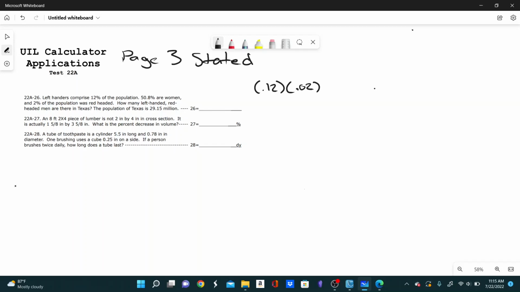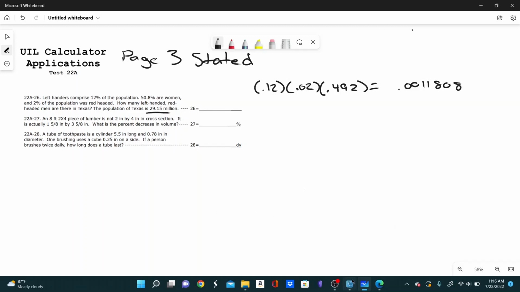times the probability of being a man, which isn't explicitly given, but it says that 50.8% are women. So you can just subtract and say that 0.492 are men. Then if you multiply all of these together, you get the probability of being a left-handed, red-headed man in Texas, which comes out to be 0.0011808. Then if you want to find the amount of instances of this happening in Texas, you just multiply by the population of Texas, which is 29.15 million.